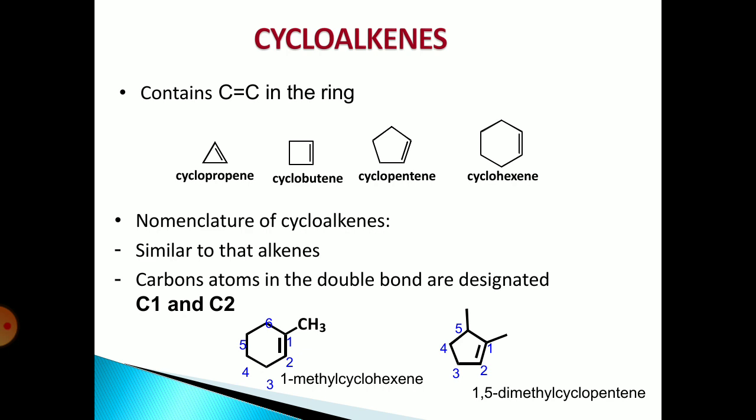Like that, the cycloalkenes: alkenes in a cyclic form are known as cycloalkenes. That is, the carbon-carbon double bond is present in the ring. Cyclopropene, cyclobutene, cyclopentene, cyclohexene are examples of cycloalkenes. Nomenclature of cycloalkenes is similar to that of alkenes. Carbon atoms in the double bond are designated as C1, C2, for example 1-methylcyclohexene, 1,5-dimethylcyclopentene.